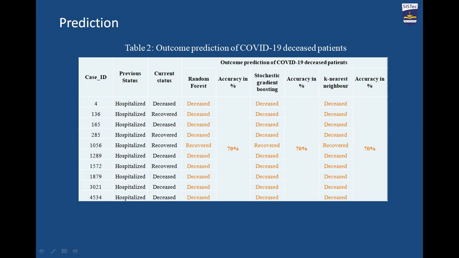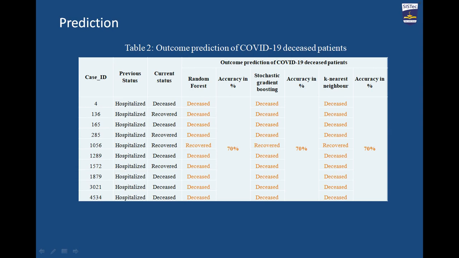Finally, here we can see the prediction of the outcome for coronavirus deceased patients. These patients were hospitalized when I worked on that paper, and I predicted the result by applying these IDs' details to our trained model.